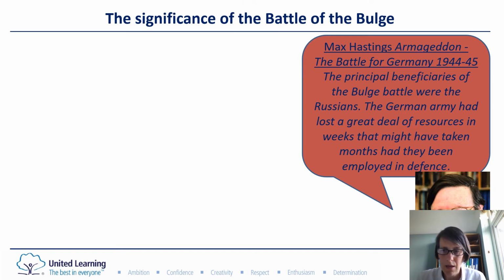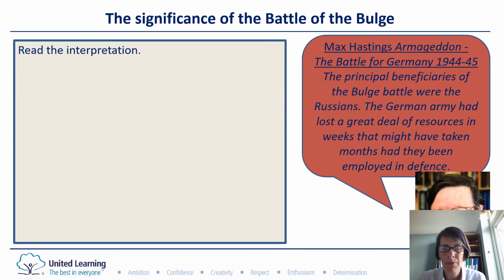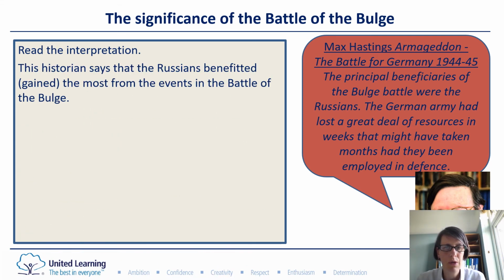This historian here, you can't see very well because my video is in the way, is called Max Hastings, and he wrote a book about the battle for Germany in these years, and he says the principal beneficiaries of the Bulge battle were the Russians. The German army had lost a great deal of resources in weeks that might have taken months had they been employed in defence. So that's his interpretation. That means that's his explanation for why this happened and how important it was.